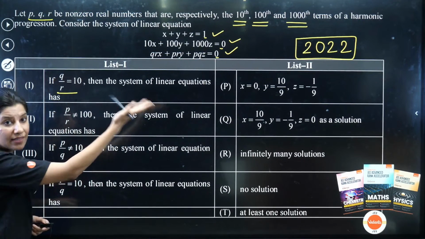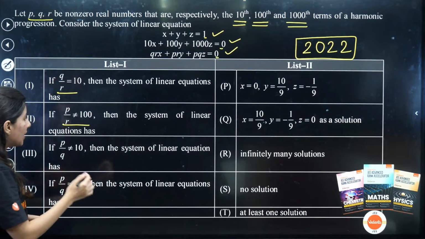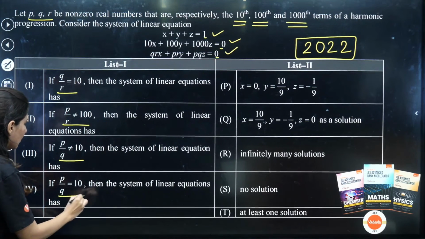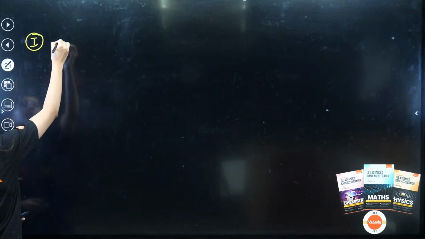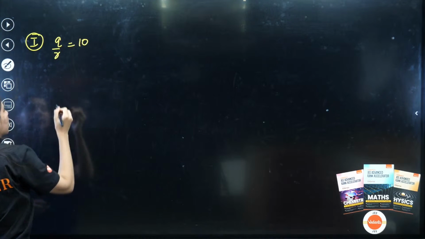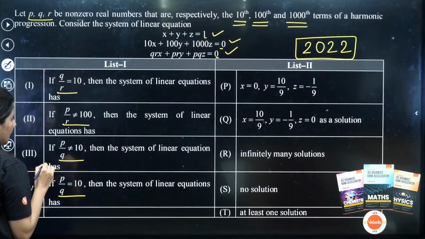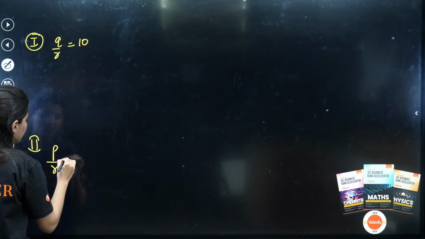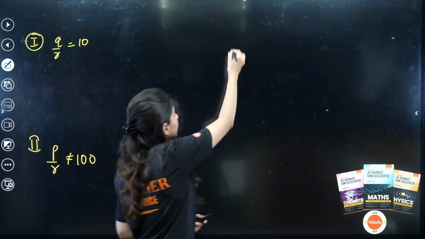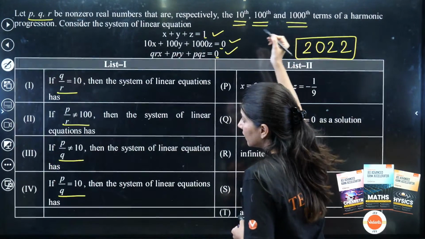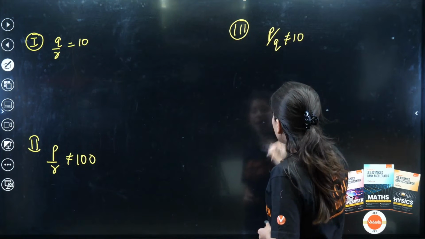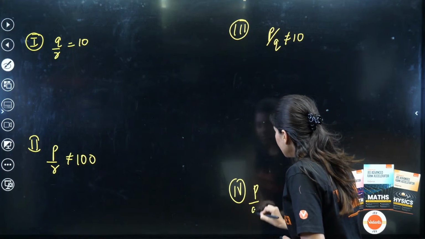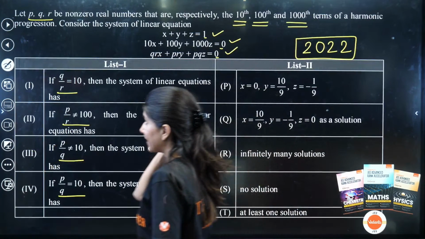Q by R is equal to 10. Then what will happen? P by R not equal to 100. P by Q not equal to 10. P by Q equal to 10. So first of all, let me just write, this is first: Q by R equals 10. Second, P by R not 100. Third, P by Q not 10. And fourth will be P by Q equals 10. These are the four cases over here.